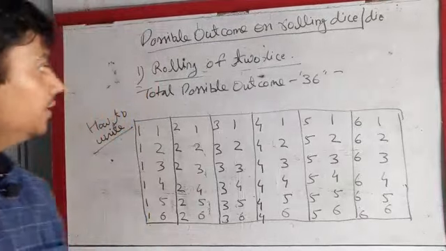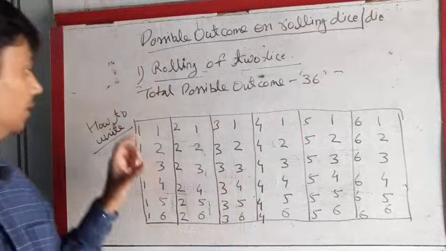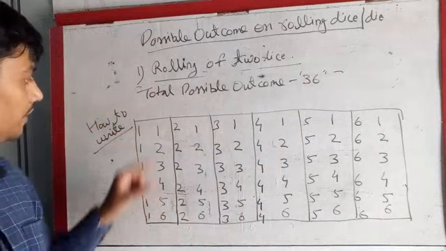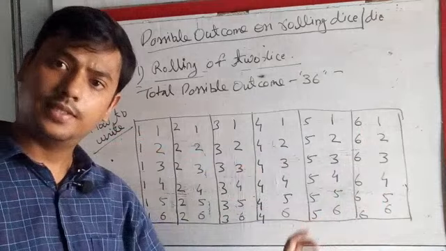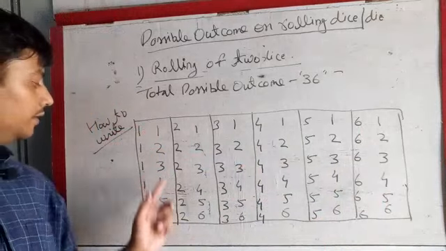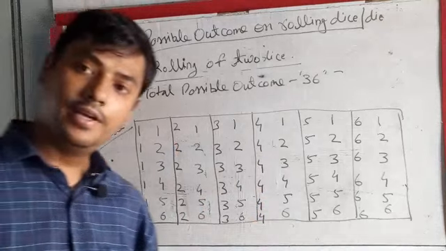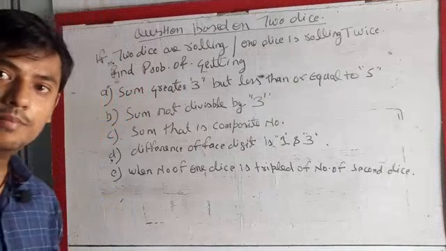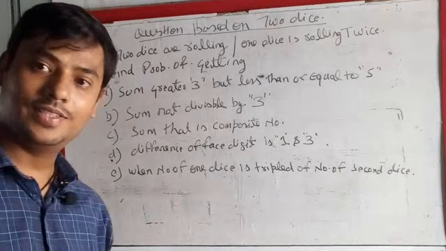On rolling 2 dice, the total possible outcomes are 36. How to write? So easy. Make 6 columns. Write 1 1 1 1 1 1, 2 2 2 2 2 2, 3 3 3 3 3 3, 4 4 4 4 4 4, 5 5 5 5 5 5, 6 6 6 6 6 6, and then again write 1 2 3 4 5 6 repeatedly. It's so easy. Another time, most important questions, just solve them and find the answer.